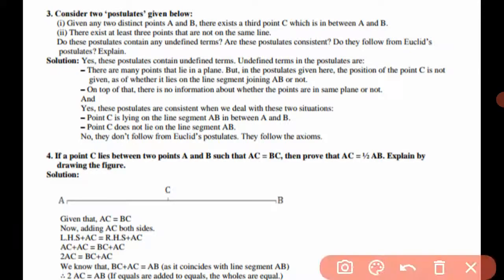Explain. So here yes, we can say these postulates contain undefined terms, and there is no information about the point. So information of point is not given, so we can say yes, the postulates are consistent. And postulates are consistent because C can lie between A and B, and C may also not lie on the line segment AB. So here they don't follow a Euclid postulate. So it is not following a Euclid postulate. So they follow an axiom. So they are axioms.